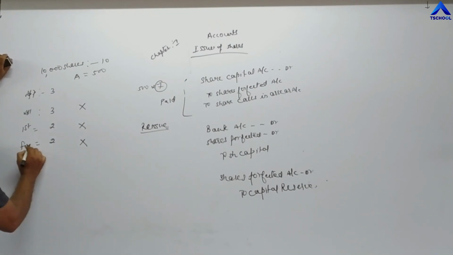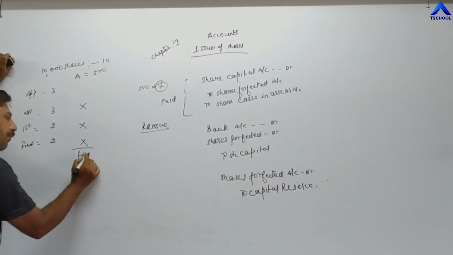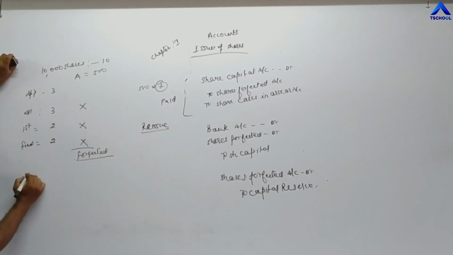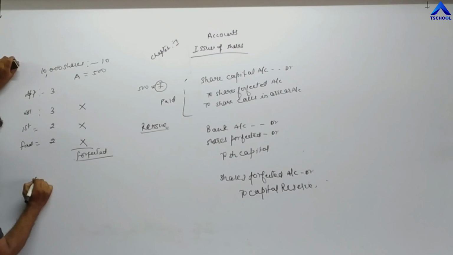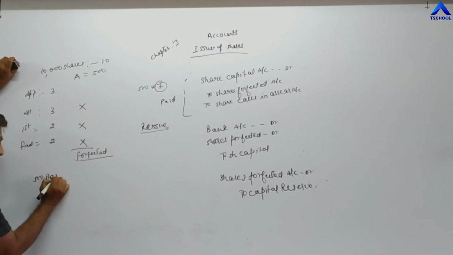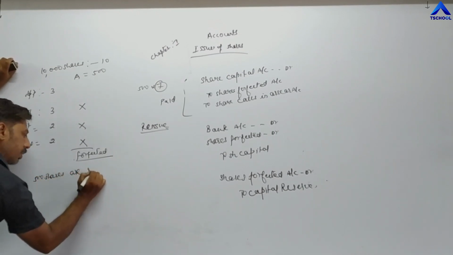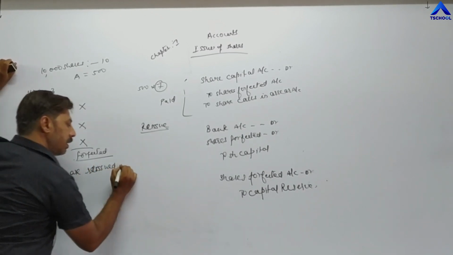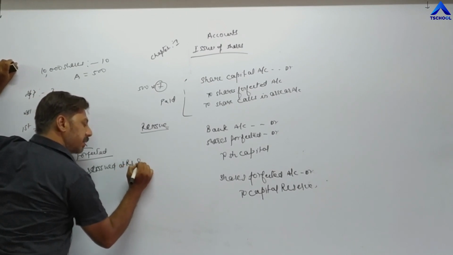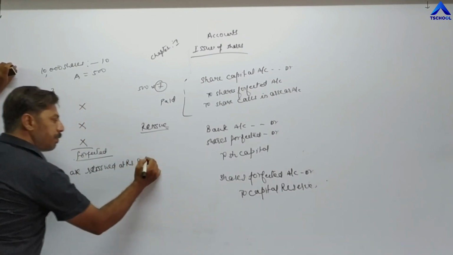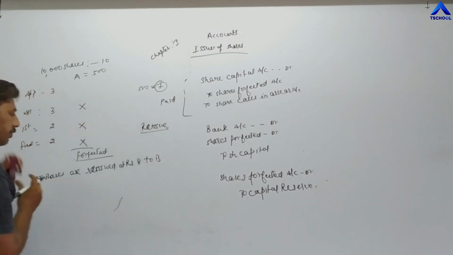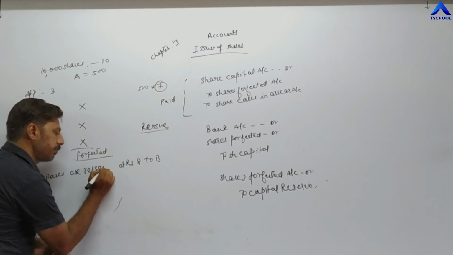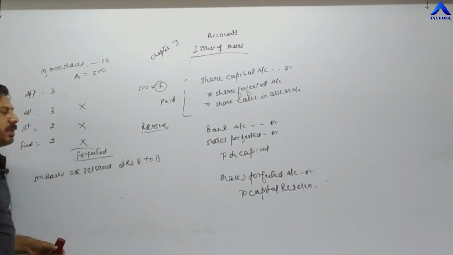After the final call, his shares are forfeited, and then these 500 shares are reissued at 8 rupees to some new shareholder, suppose B.